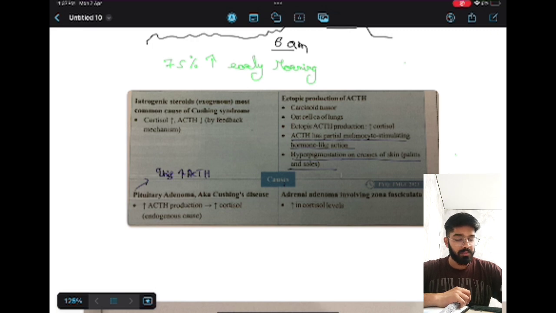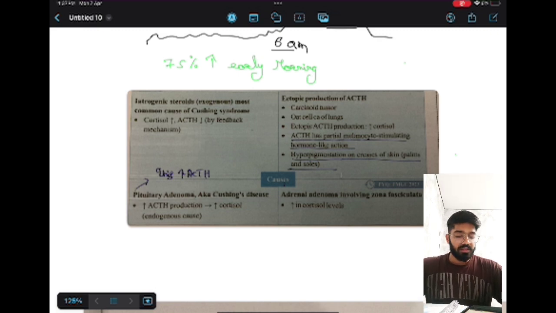The fourth cause will be adrenal adenoma, which is directly acting on the zona fasciculata, the second layer of the adrenal gland, which is responsible for the secretion of cortisol. So when there is adenoma, the cortisol level will start increasing.